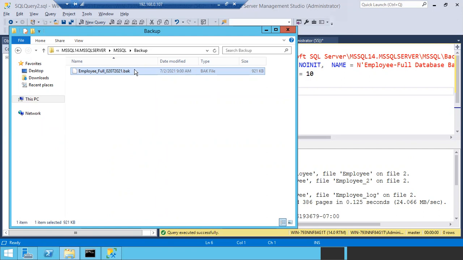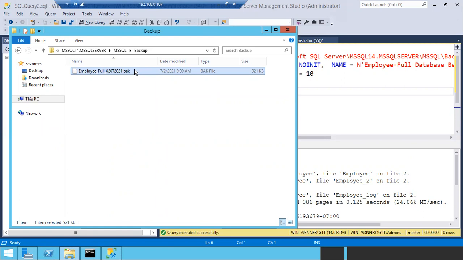Now tell me, is this a backup set or a media set? Backup set, sir. Employee underscore full, that is our backup set. But this is basically our media where our things are getting stored.